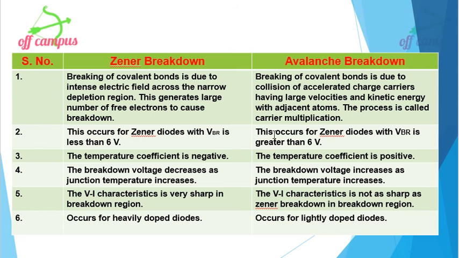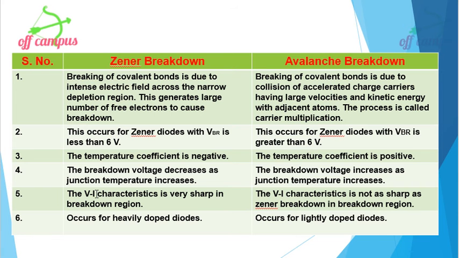Whereas avalanche breakdown occurs for Zener diodes with VBR greater than 6 volt. It will break down when VBR is greater than 6 volt. Okay. Here the temperature coefficient is negative, whereas in avalanche breakdown the temperature coefficient is positive.